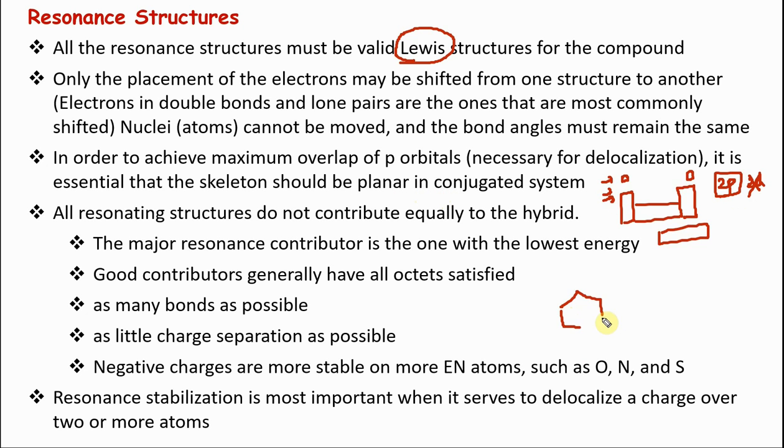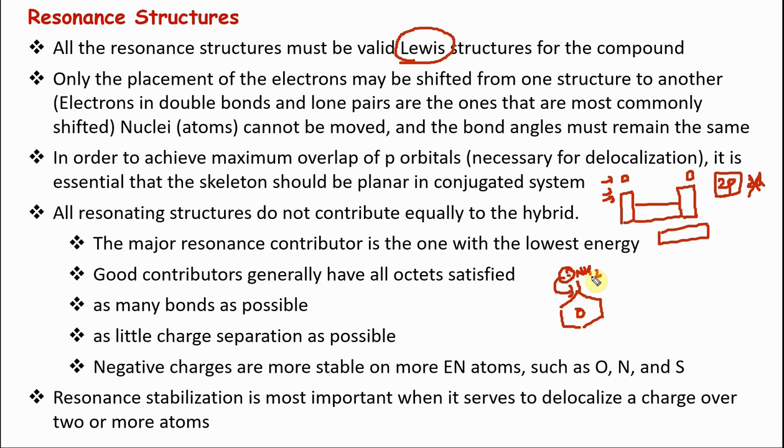Example, if I take aniline, it has to be planar, so this lone pair can be in conjugation. So this has to be planar. Another thing you want to know: all resonating structures do not contribute equally. They cannot be equal. For example, aniline, we are going to see resonating structures later.